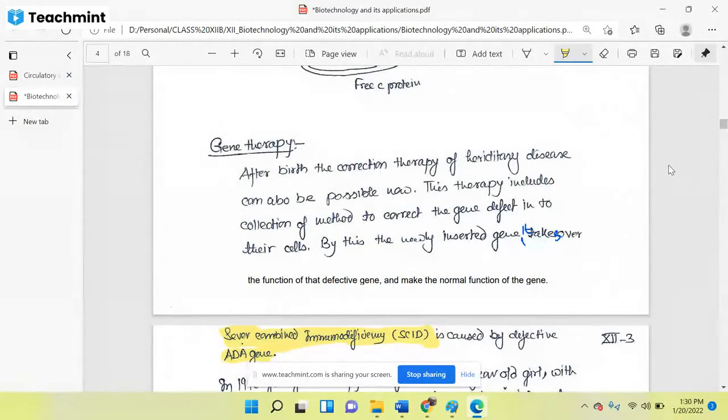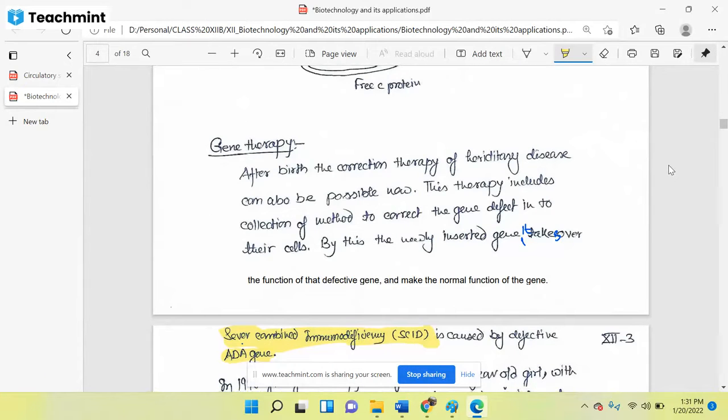Before that, what does it mean? Gene therapy means when we are doing some therapeutic procedures on the gene, which means we can use advanced biotechnological tools and techniques to correct the gene's function. That is called gene therapy.